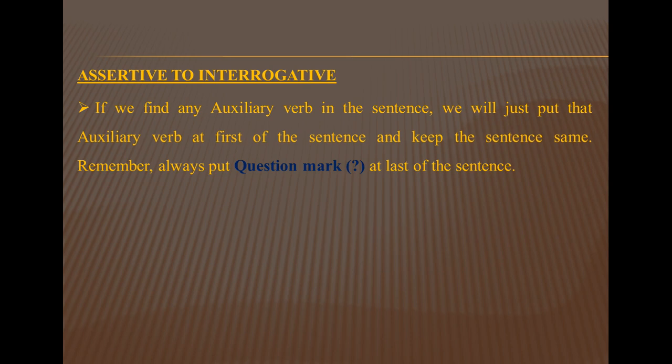Remember, always put a question mark at the end of the sentence. If we find any auxiliary verb in the sentence, we will put that auxiliary verb at first of the sentence, that means before the subject. So it will become interrogative. As it is a conversion of sentence, it will become interrogative. I will show you some examples and I think it may clear your idea.